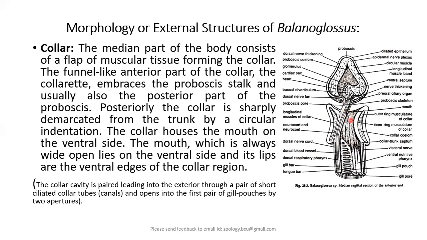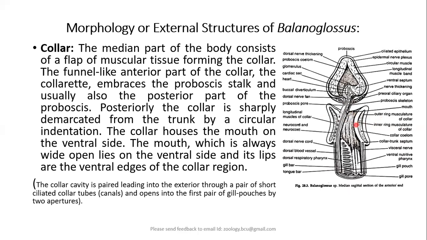Another important feature which you should remember is that anteriorly on the ventral side, we also find a small opening, that is the mouth, in the collar, which is always kept open, and the edges of the collar, particularly the ventral edge of the collar, act as the lip of the mouth. So thereby the mouth will be always kept open. It does not have its own lips. So with that, we have finished with the collar.